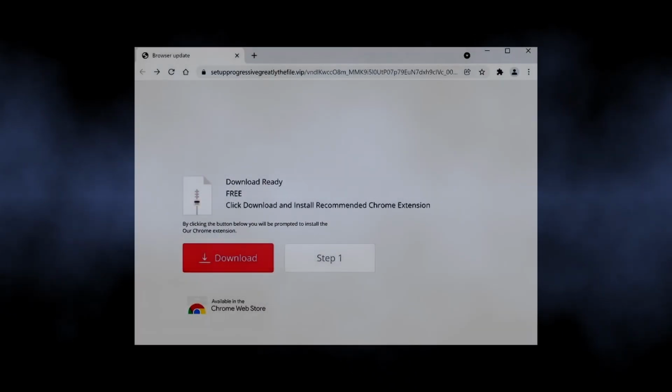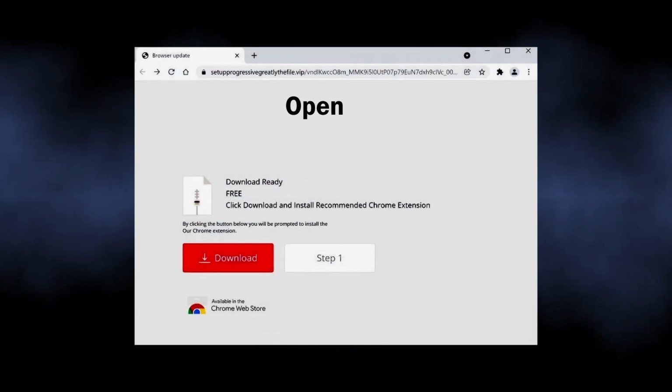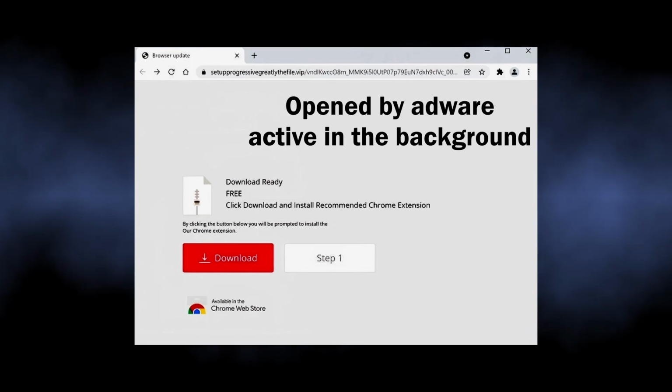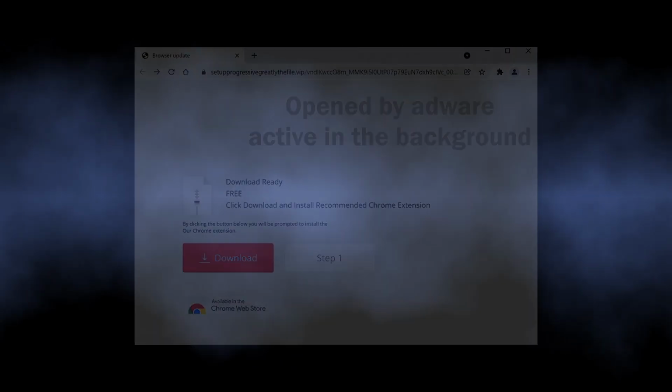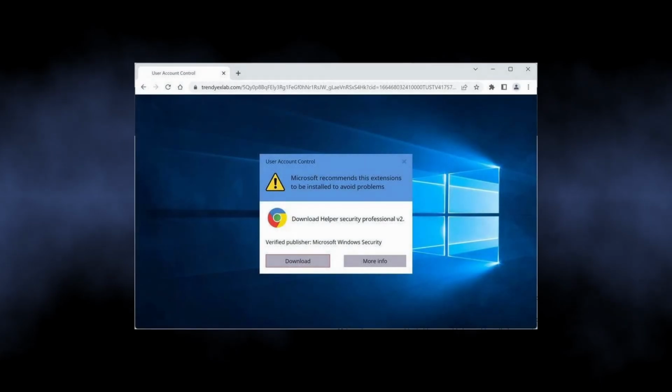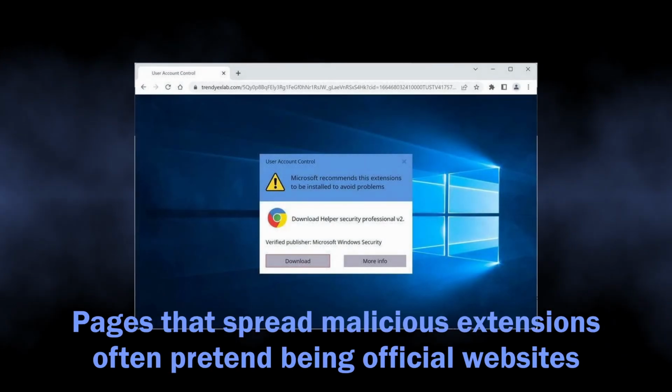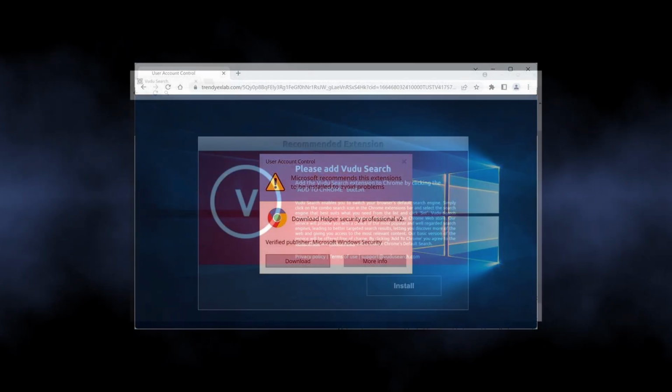And while the scan is running, let's talk about why this extension appeared and how you can remove it manually. The most common way for such junk browser extensions to get into your system is through malicious ads on the web, that often appear due to the adware activity in the system. While casually browsing, you could have encountered a banner that says, "install this recommended extension to view the content."